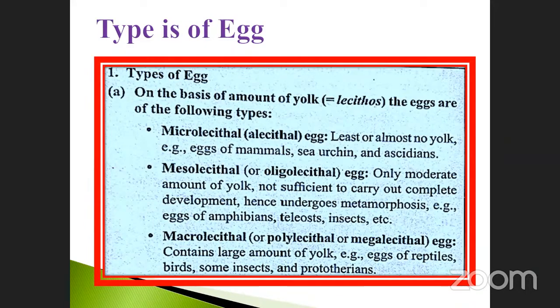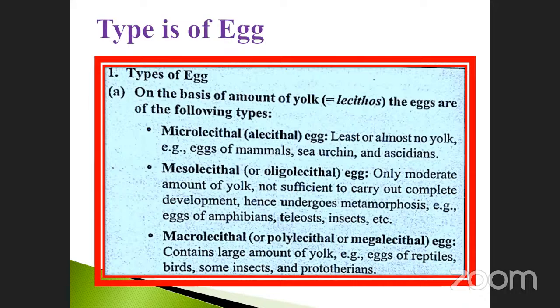Types of egg. Mesolecithal, otherwise called oligolecithal egg. Only a moderate amount of yolk, not sufficient to carry out complete development. Hence, it undergoes metamorphosis. That is very, very important. Why does the metamorphosis take place? Because there is not sufficient yolk present inside the mesolecithal egg. That's why the metamorphosis takes place.